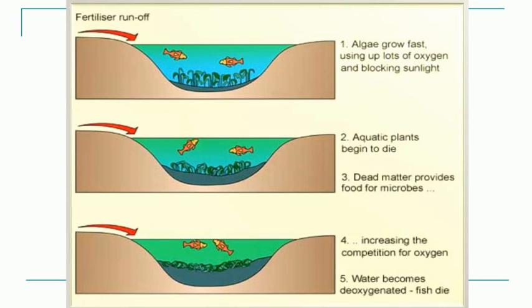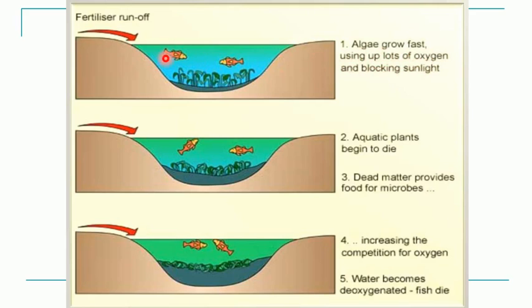So if we can summarize this process, first, the nutrients in the form of fertilizers from the agricultural field will come as a runoff through the rainwater. Whatever rainwater is flowing from the agricultural field will take all these fertilizer nutrients into the aquatic water body. Now these nutrients will give a boost to the growth of the aquatic plants as well as algae which are present in this aquatic ecosystem. So algae will grow fast and they will use a lot of oxygen which is present in the water.